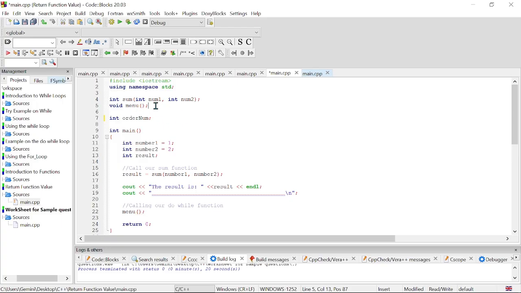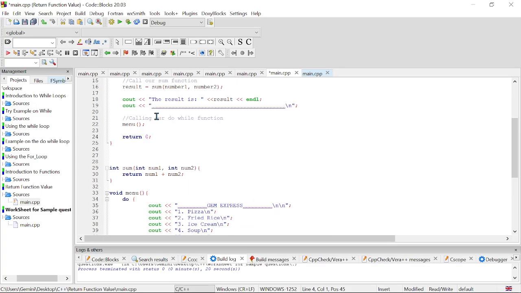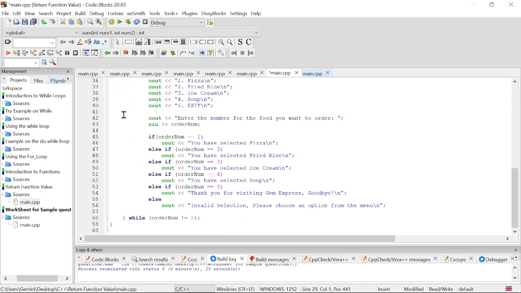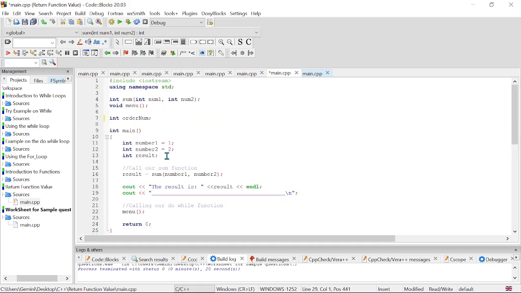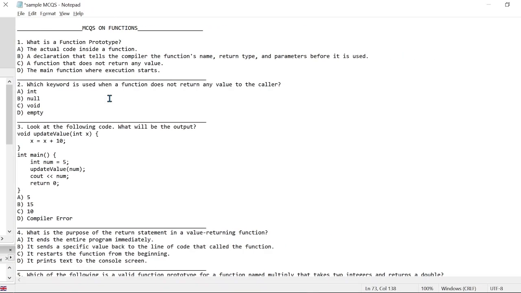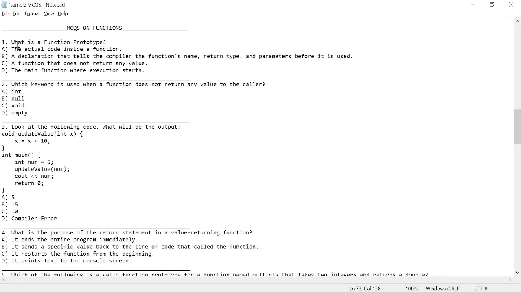So these are our function prototypes, and the actual definitions are under the main function, right? The definition for the first function, sum, is here, and the second one, the menu function, is right here. So these are what we call prototypes of functions, or function declarations.